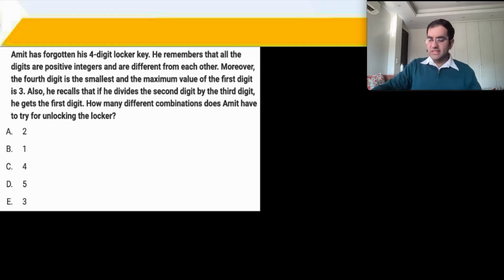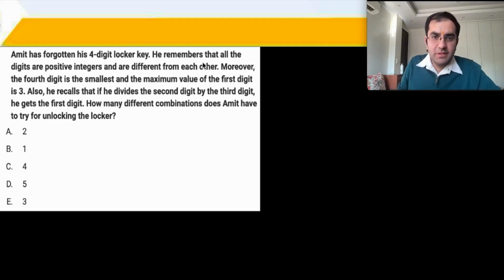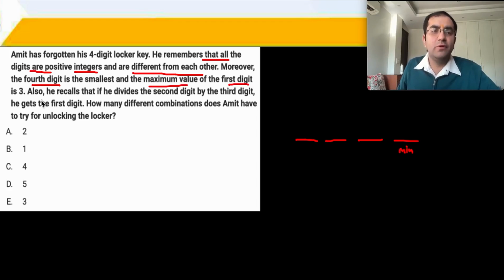So question number 1 says that Mr. Amit has forgotten his 4-digit locker key. He remembers that all of the digits are positive integers, so 0 is not allowed, and they are different from each other. So you have a 4-digit locker key. Moreover, the 4th digit is the smallest. The 4th digit will have to be the smallest, and the maximum value of the first digit is 3. So that means that the first digit could be 3 or the first digit could be 2.